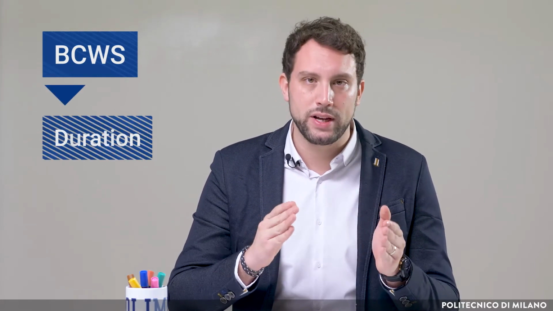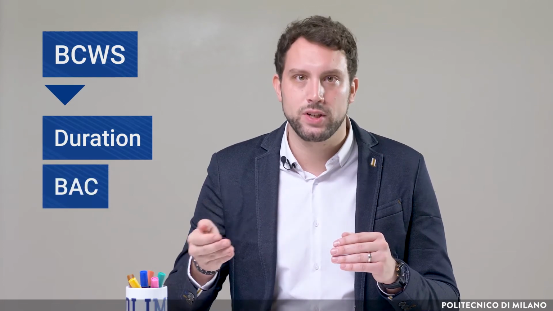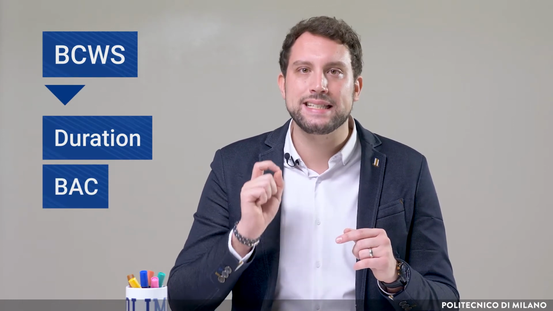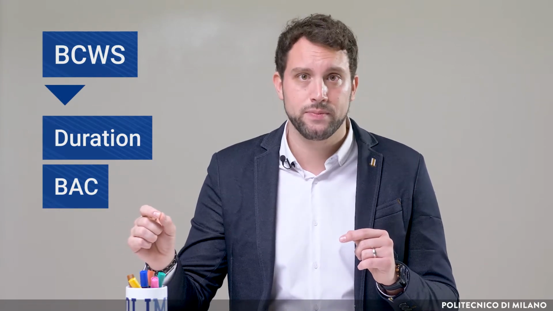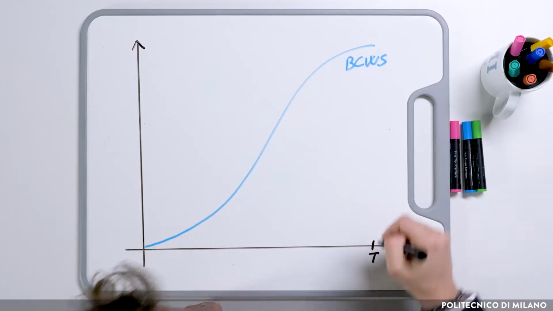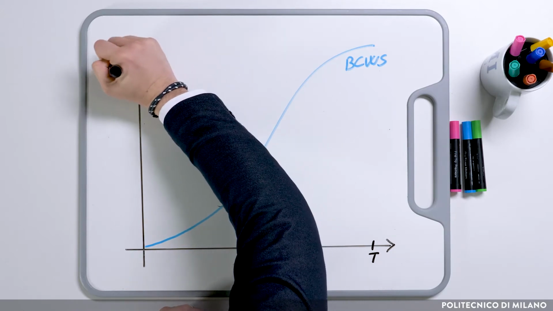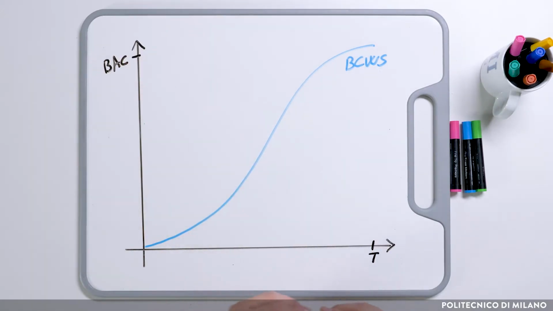In this lecture, we will introduce the basics of controlling the EVMS, Earned Value Management System, starting from the time phase budget. Building the BCWS is a very important step for controlling, even though it is mainly a planning activity. It is summarizing, in its last point, the two main variables we should consider: the duration, T, and the cost of the project, also known as BAC, or budget at completion. Once we have the BCWS, T, and the BAC, we can really start doing the project and controlling it.